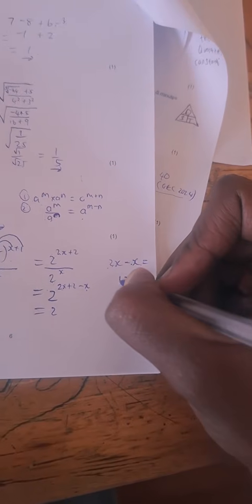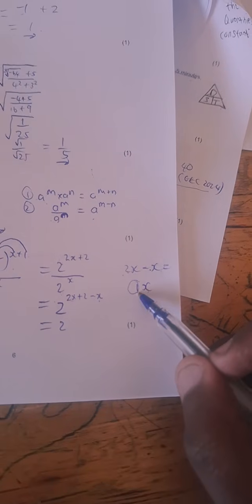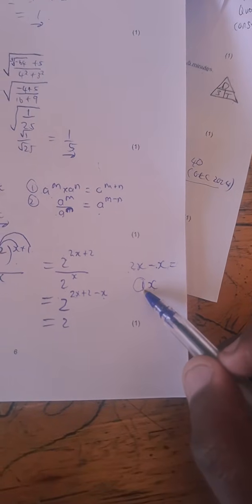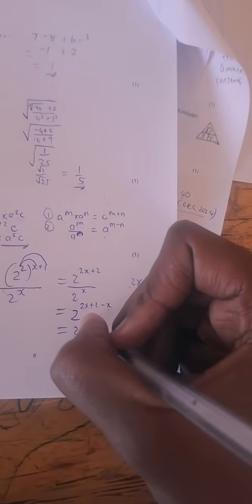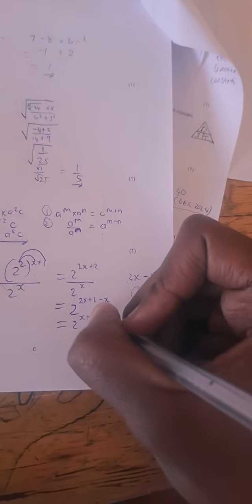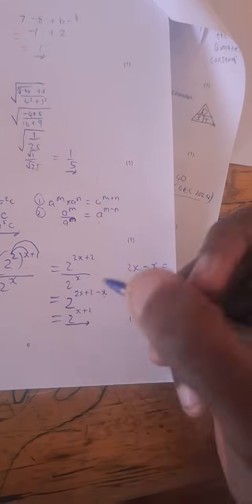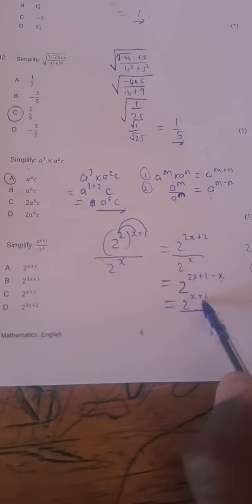That gives us 1. But this one, guys, can also be referred to as an invisible 1. All right? So we can say 2 to the power just x, and then plus 2 we write as a term that is next to the x. So that means our answer is 2 to the power x plus 2.